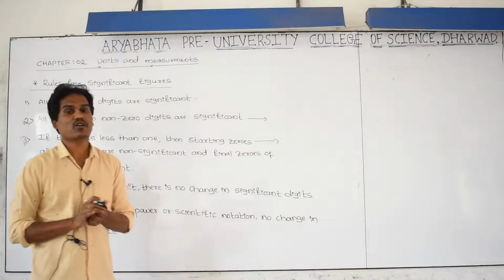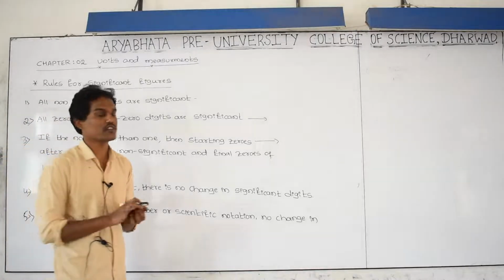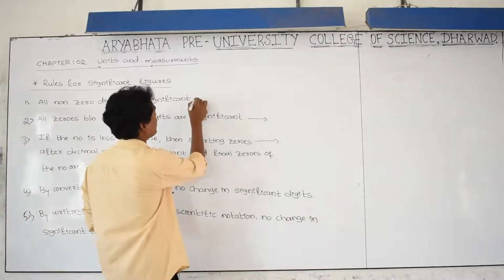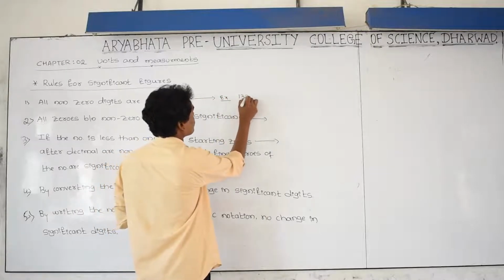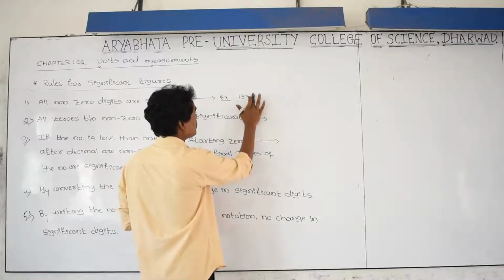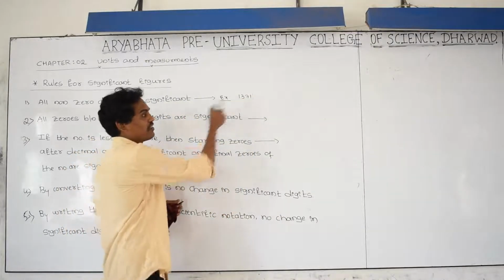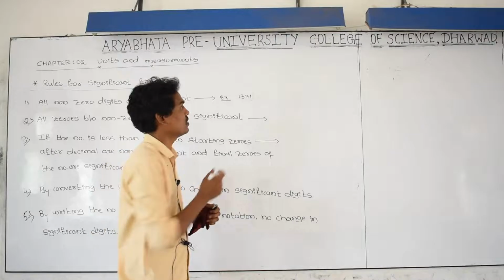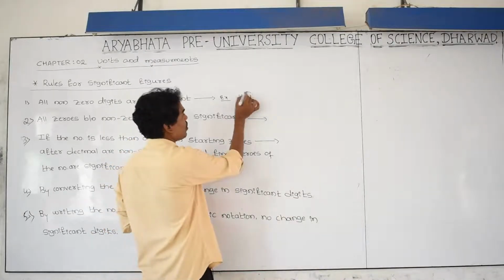If the number does not have zeros, then all the digits we can consider as significant digits. For example 1370, 1371. Is the number having zeros? No. These are called non-zero digits.